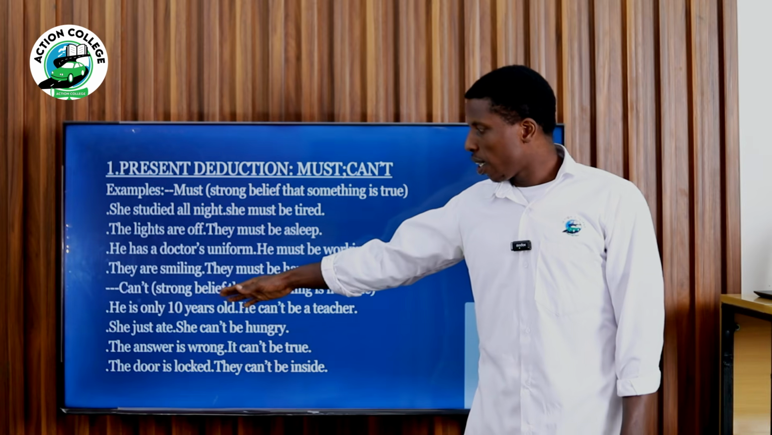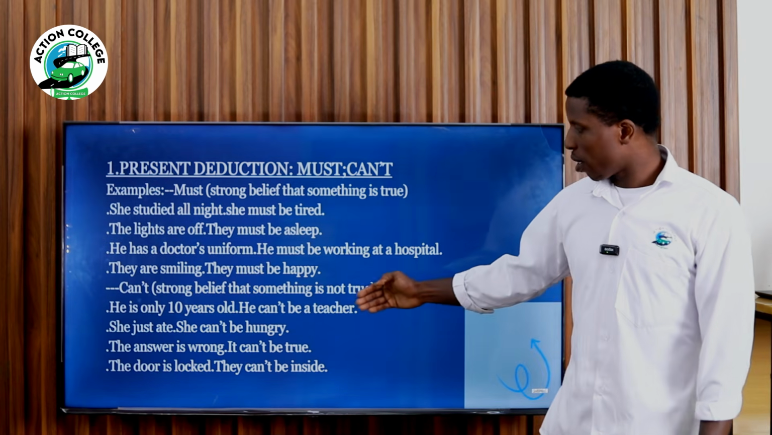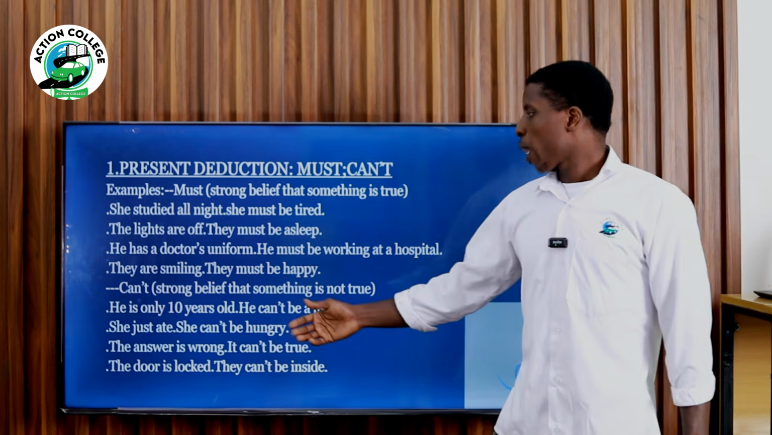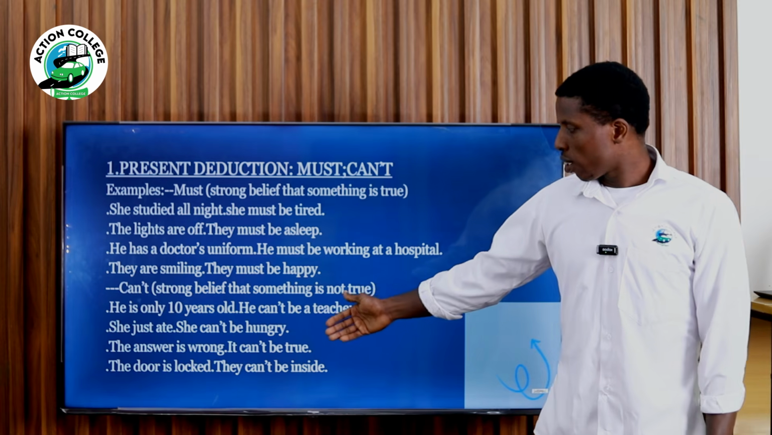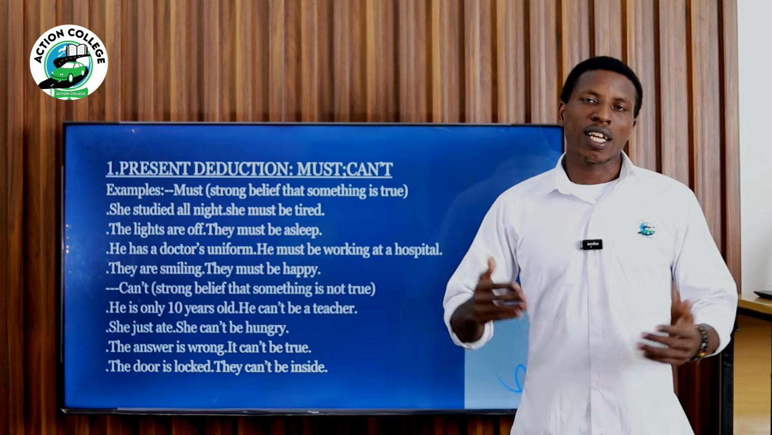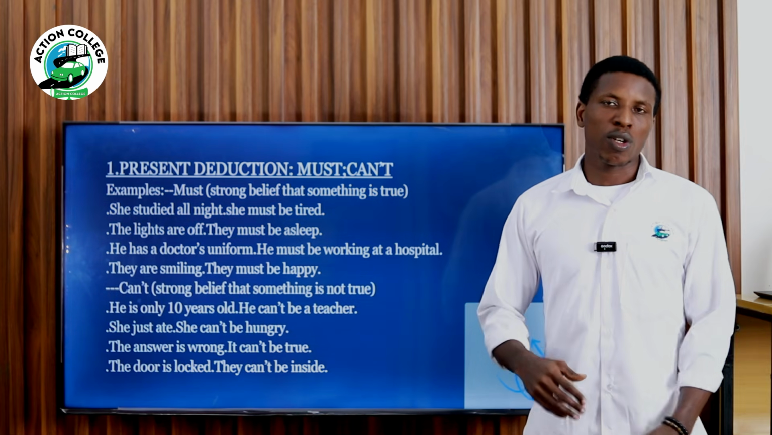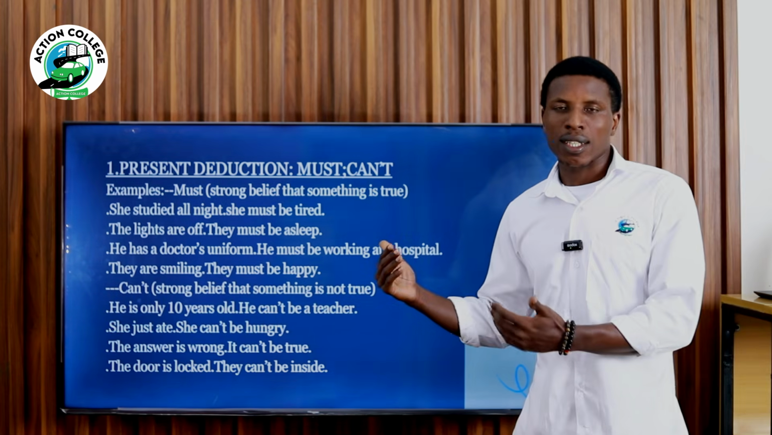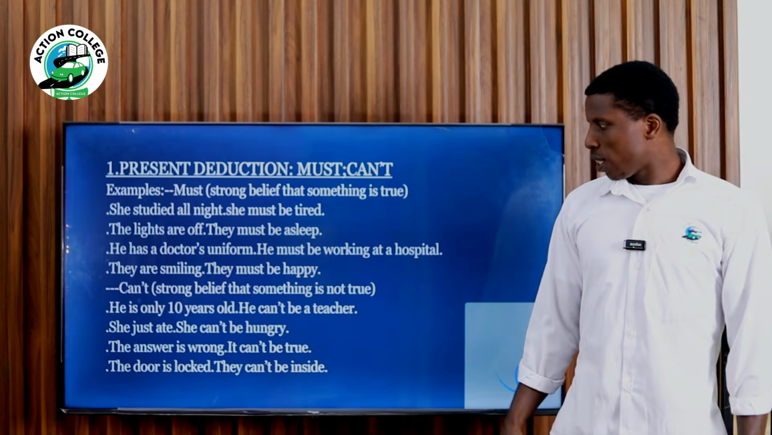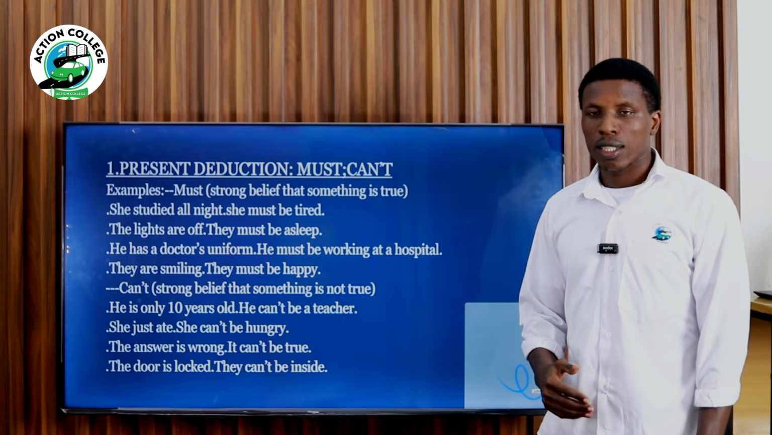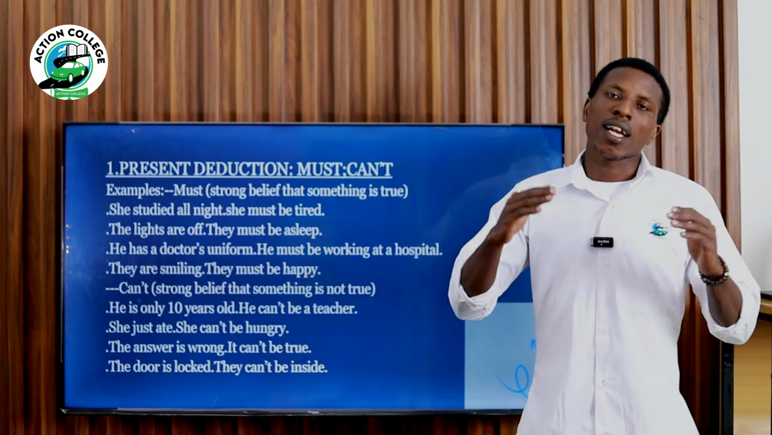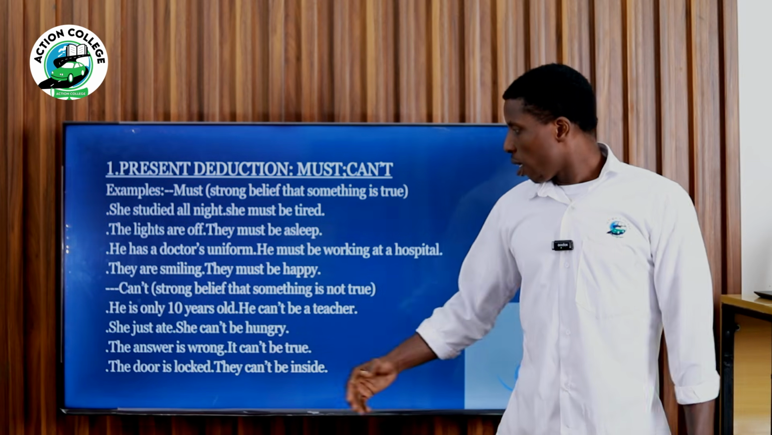This is a strong belief that something is not true. So here we talk about impossibility. He's only 10 years old. He can't be a teacher. It's impossible that someone who is 10 years old can be a teacher. So logically, you think that this is really impossible. Two, she just ate. She can't be hungry. Someone has eaten, so you really think that this person is not hungry anymore.